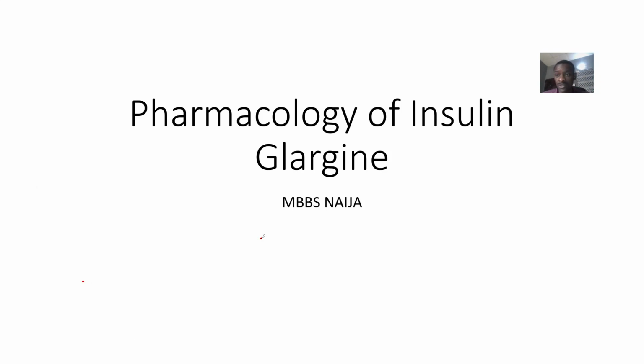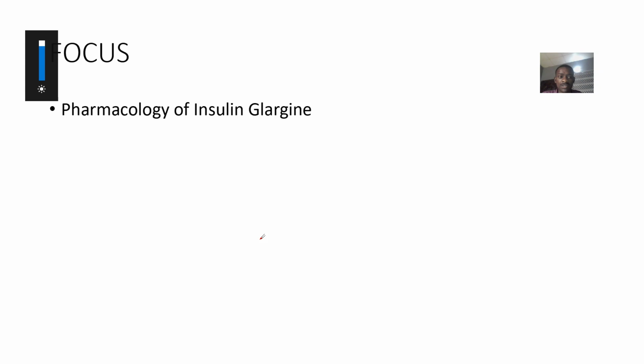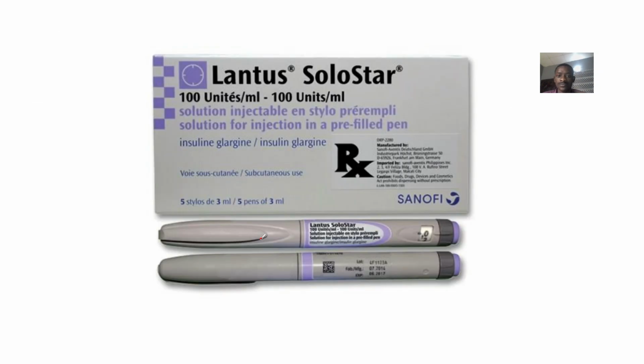Okay, guys, so we'll be looking at another diabetes mellitus drug. So this is what is known as what? The insulin glargine. Insulin glargine. So this insulin glargine, if you see images having it.